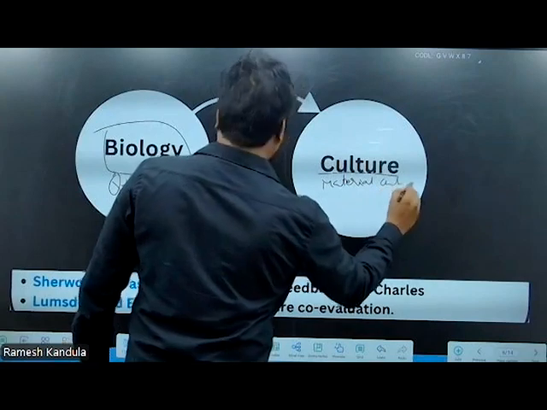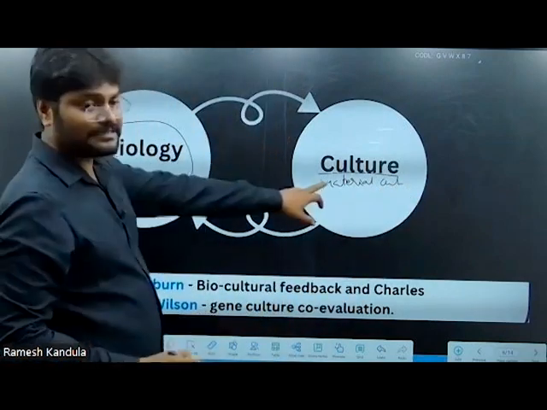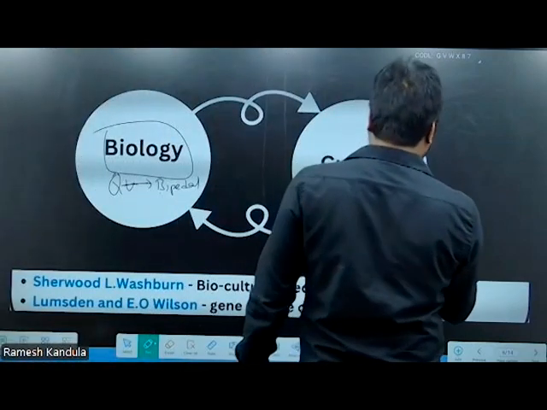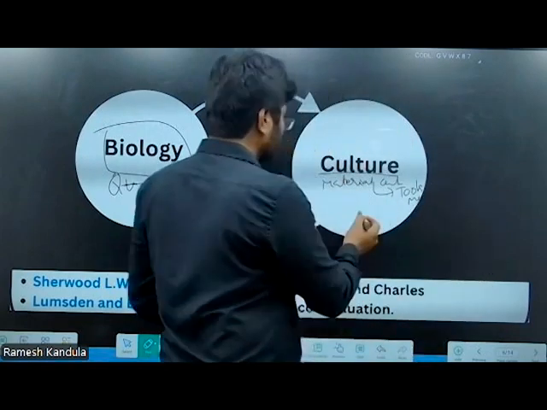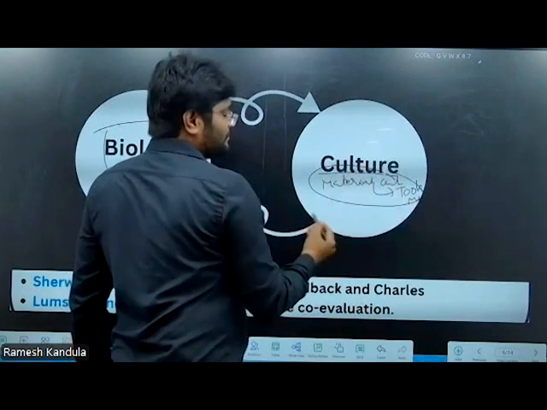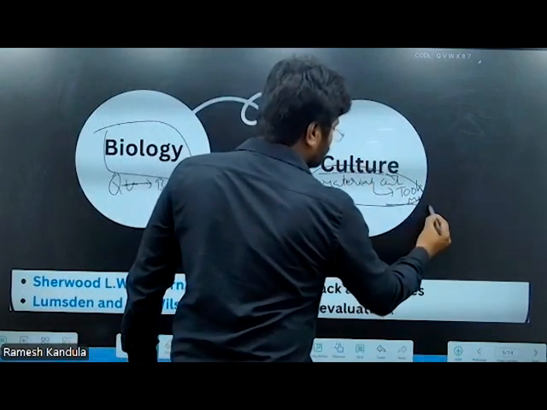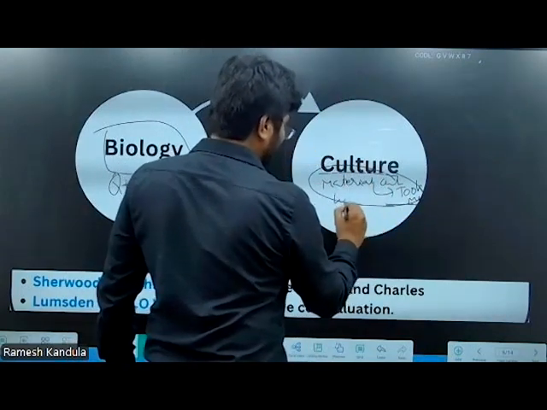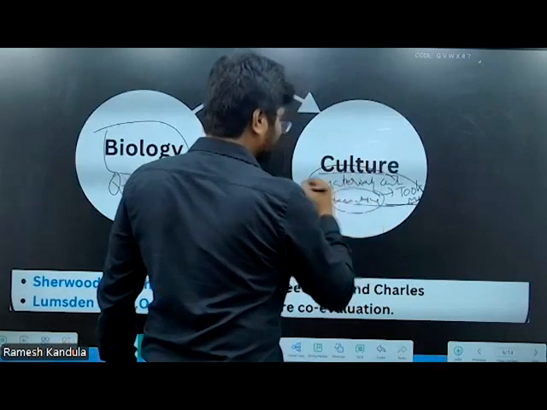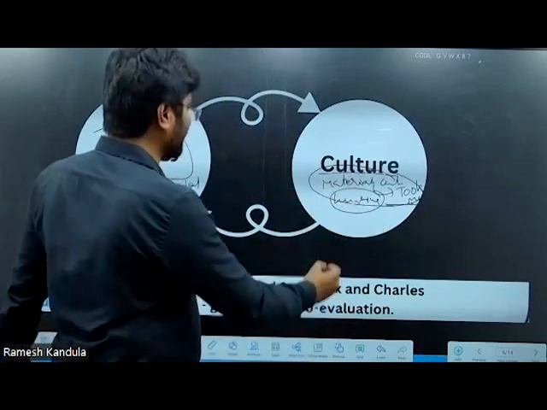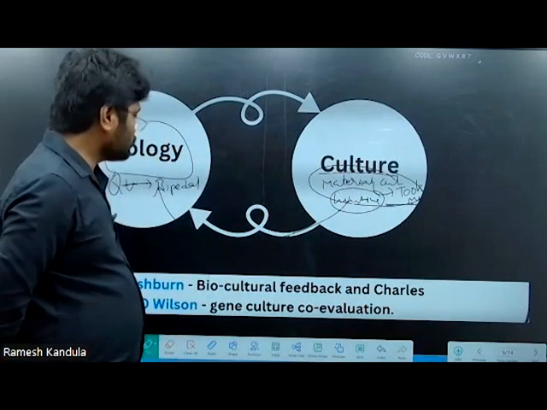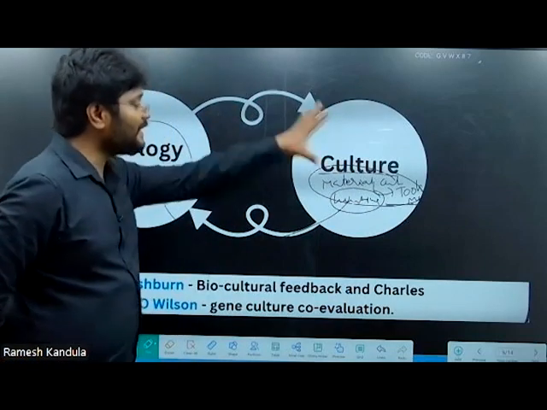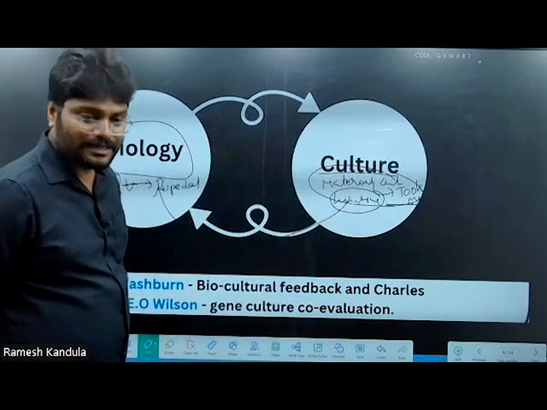When we became bipedal, material culture came into being in the form of tool making. This material culture, tool making, was used for hunting activity. Hunting activity further helped our biological changes, and these biological changes further helped us create new cultural elements.